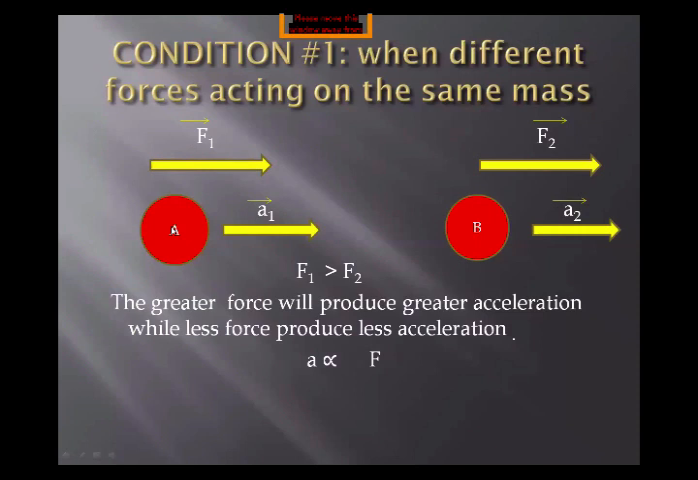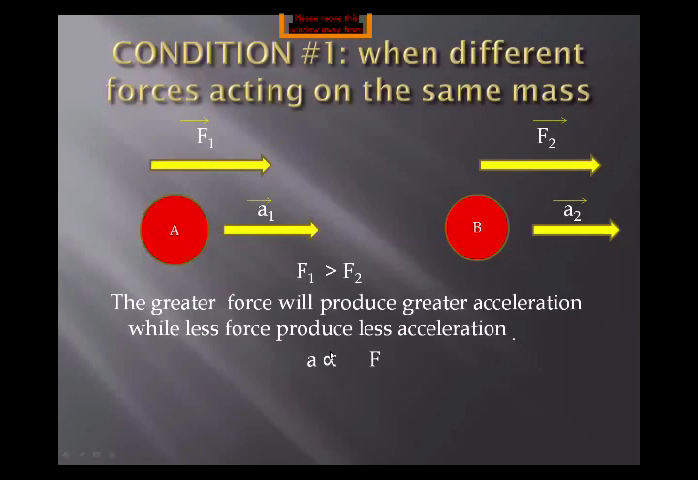Yes, you are right. As F1 is greater, body A will move with the greater acceleration, and as F2 is smaller, body B will move with the smaller acceleration. So we can say that the greater force will produce greater acceleration, while less force produces less acceleration. So this condition gives us the relation of force and acceleration, and the relation between these two quantities is directly proportional.